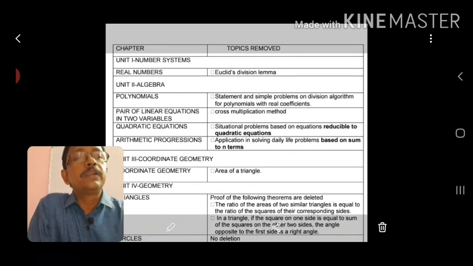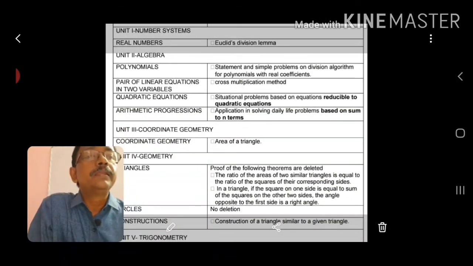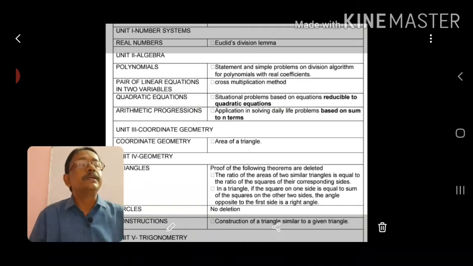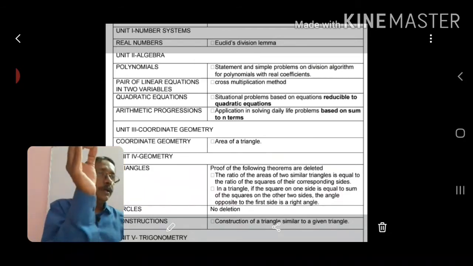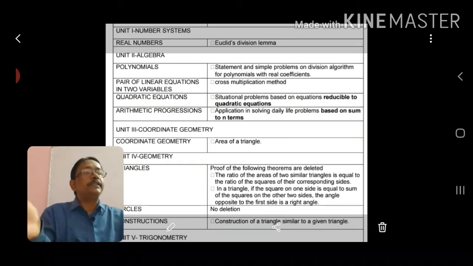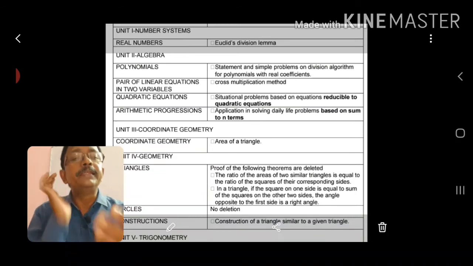Then from algebra, polynomials, there is a statement and a simple problem on the division algorithm on polynomials with real coefficients. Using the division algorithm theorem we can divide and verify this. That type of sum is not required this time, it is removed.